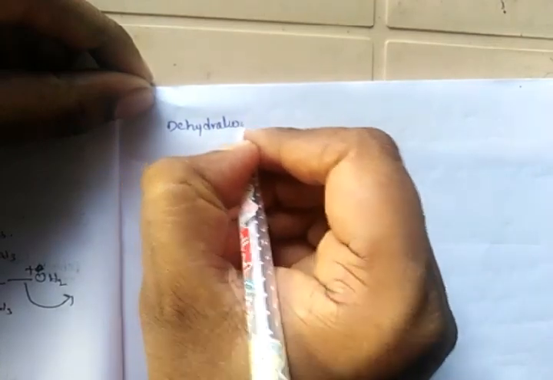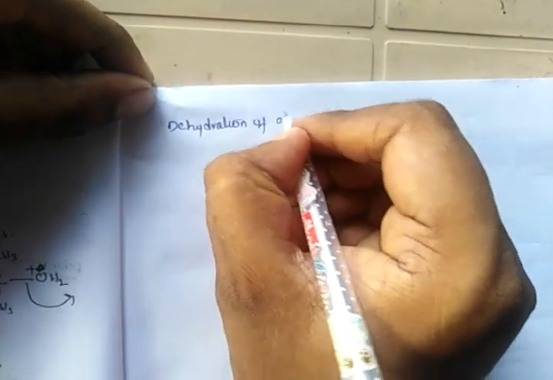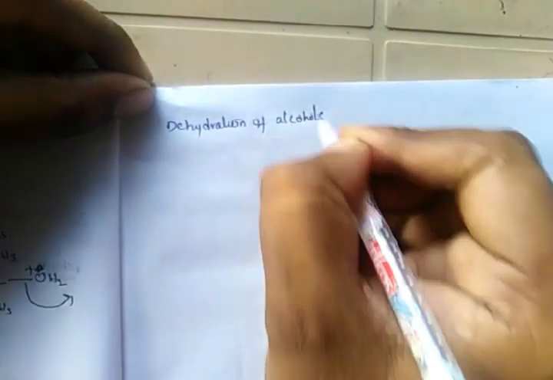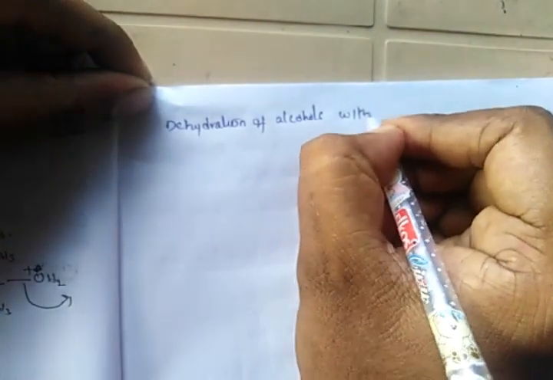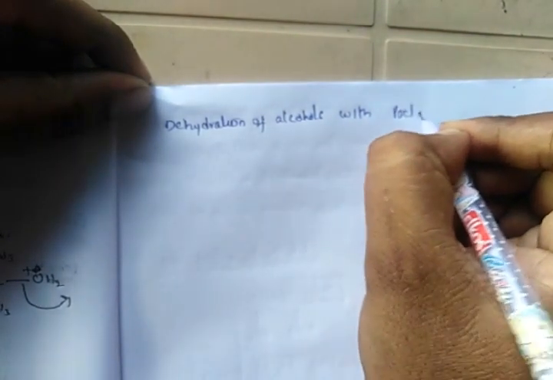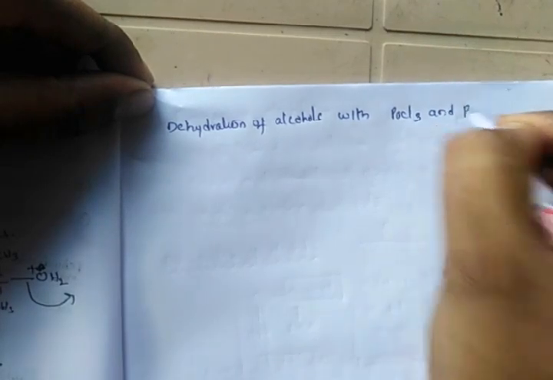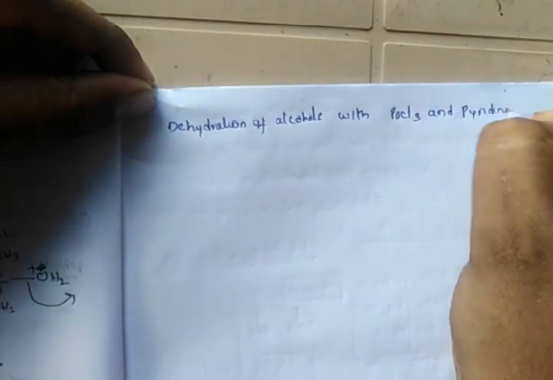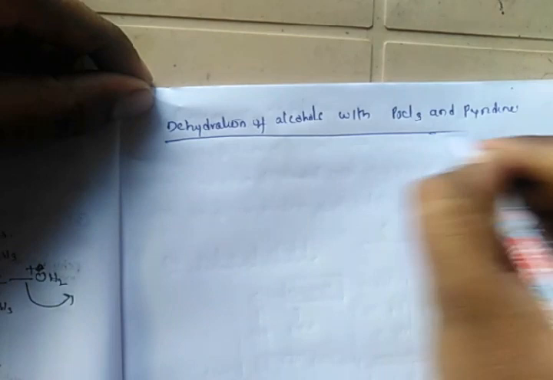So next we will discuss dehydration of alcohols. Dehydration of alcohols with phosphorus trichloride and pyridine.